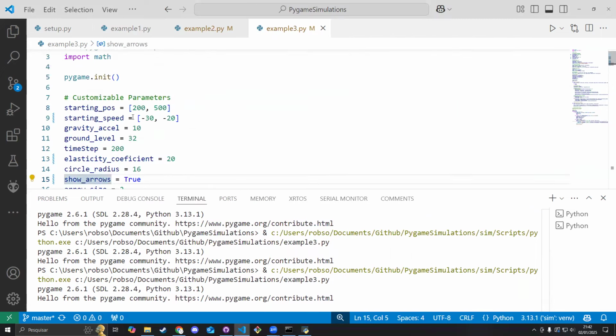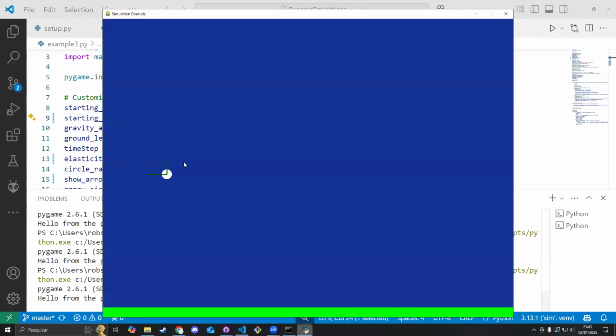Since I said that it is going to have 30 units of velocity to the left here, because it is negative, and it is going to have 20 units of velocity to the upside, since this is negative as well, the ball starts by having some movement, to the left and up. And when I run the simulation, the arrows are going to be adjusting based on the current velocity. So you can see that it accelerates a lot to the bottom, and then when it hits the ground, it immediately changes direction.